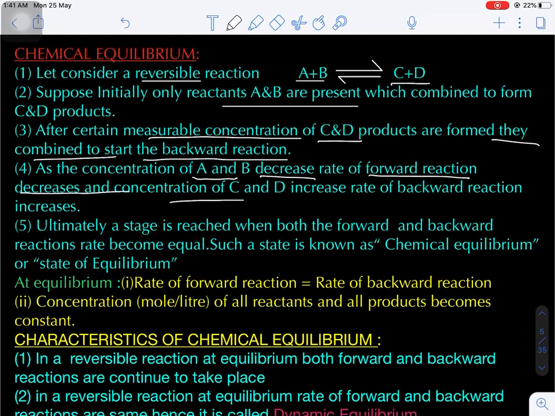And simultaneously, when the concentration of products increases, the rate of backward reaction increases. At a particular time, the rate of forward reaction and the rate of backward reaction both become equal. Such a state is called the equilibrium state or equilibrium position. This is also known as chemical equilibrium. What is the definition of chemical equilibrium? It is a state in a reversible reaction where the rate of the forward reaction is equal to the rate of the backward reaction. Backward reaction is also called reverse reaction. Are you getting my point?